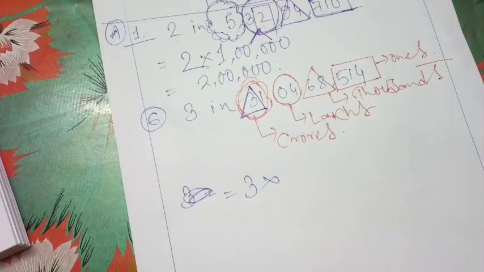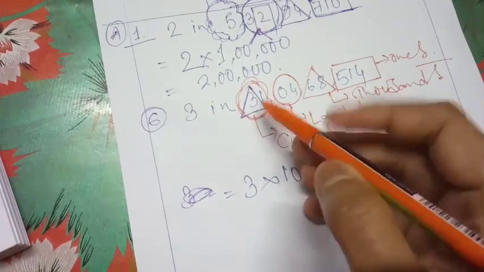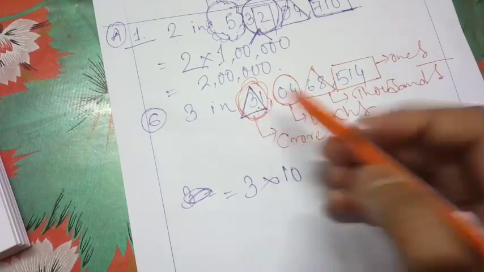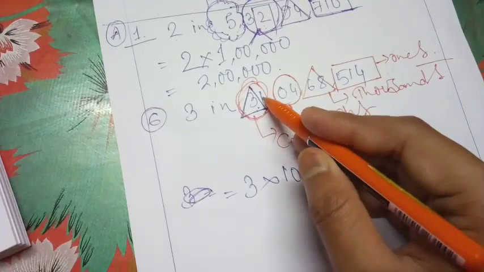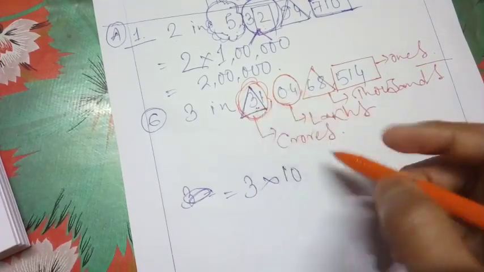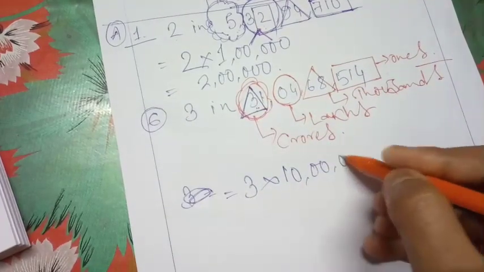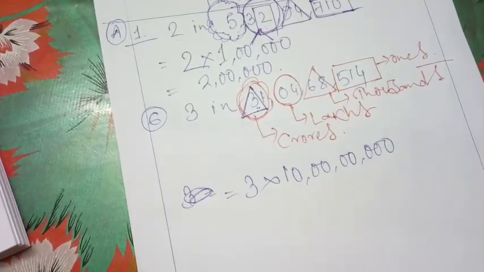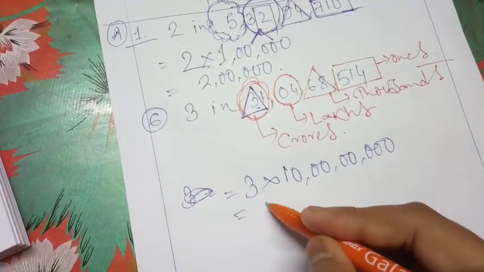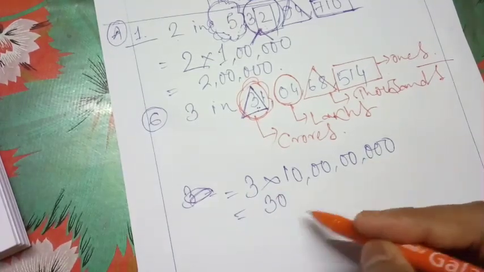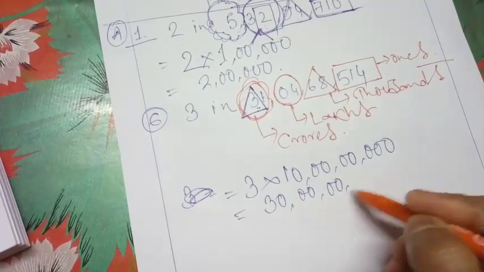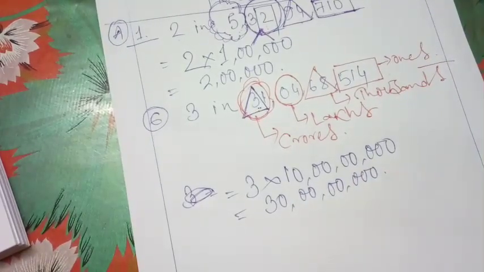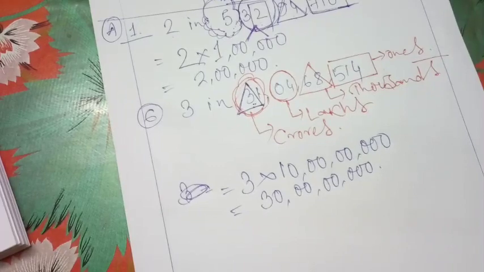That is 10 crore. This one is our crore. Next we have our 10 crore. So 10, double 0, then double 0, then triple 0. So the exact place value for 3 in the given figure will be 3 into 10 crore. That means 30 crore. I hope it is clear to you. In this way you can practice the other questions.